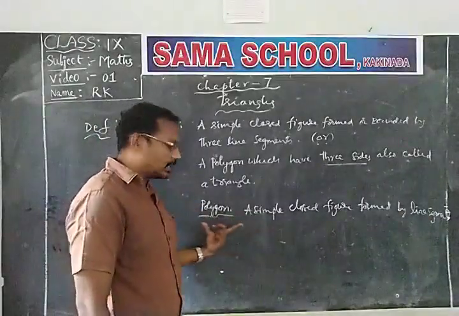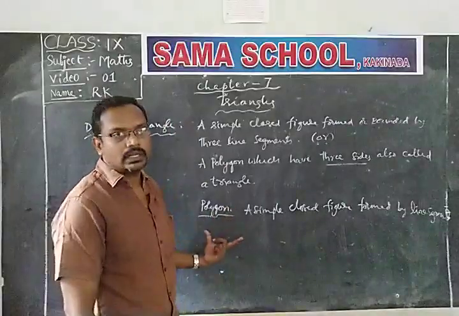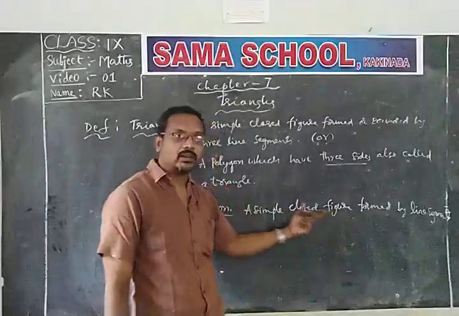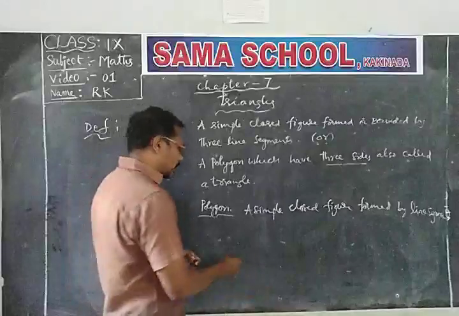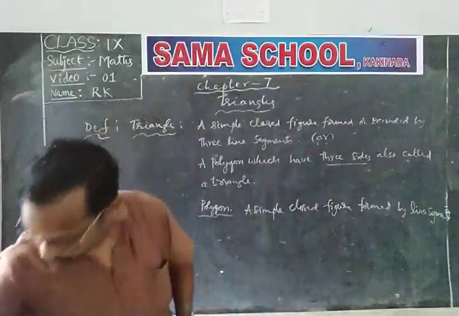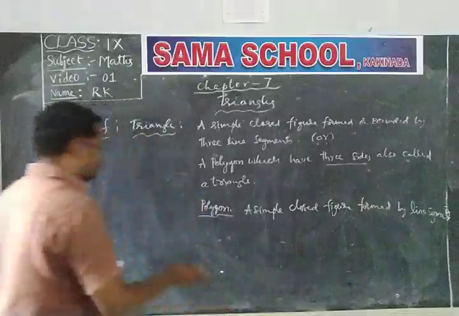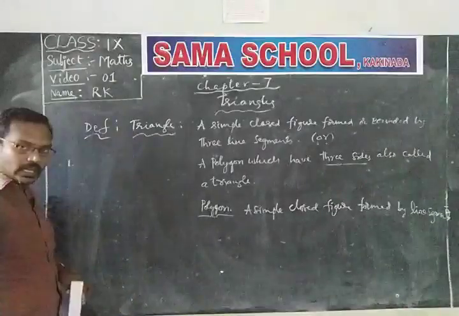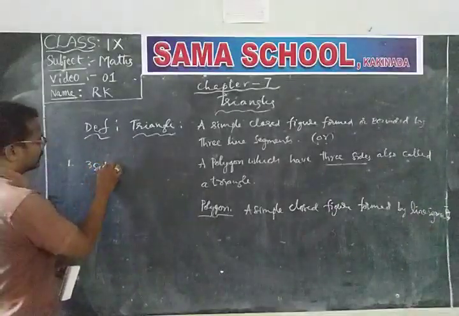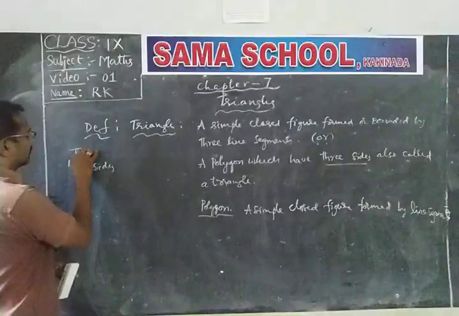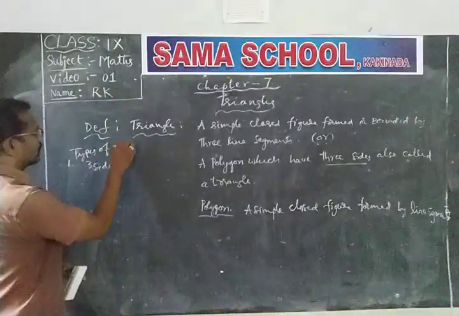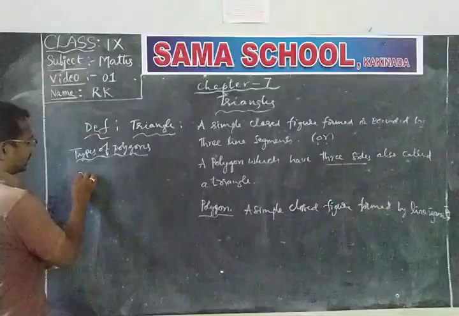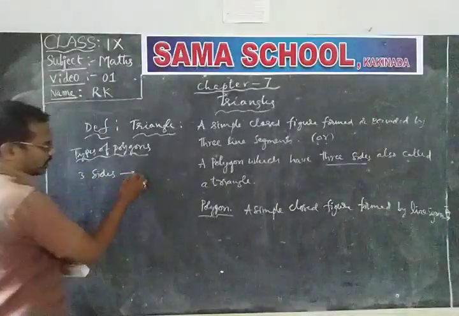So, how many types of polygons are there? There are many closed figures formed by line segments. They are called polygons. I will give you some names. Types of polygons. A polygon which has three sides is called a triangle.